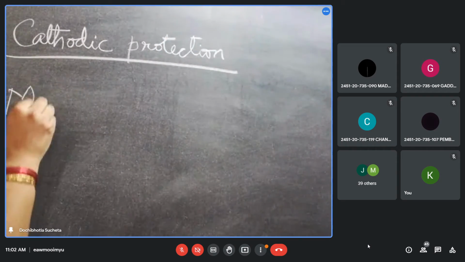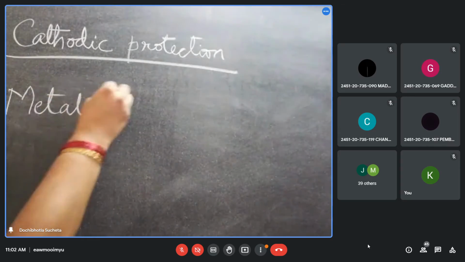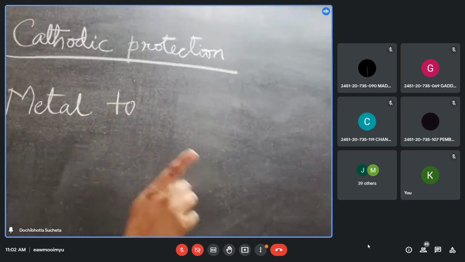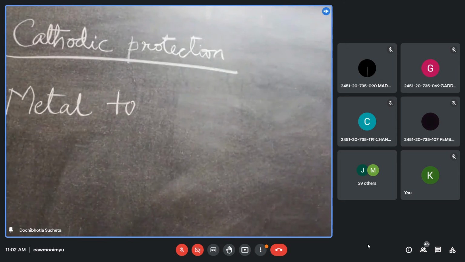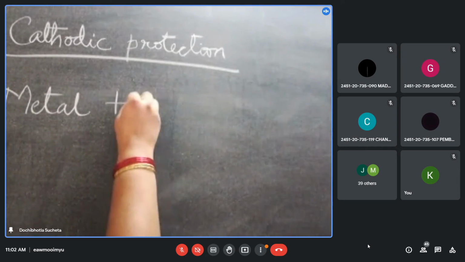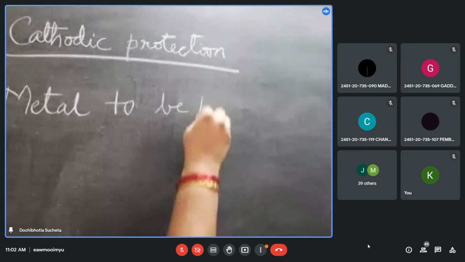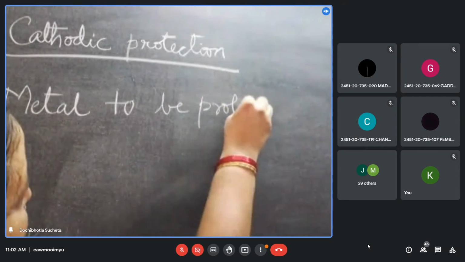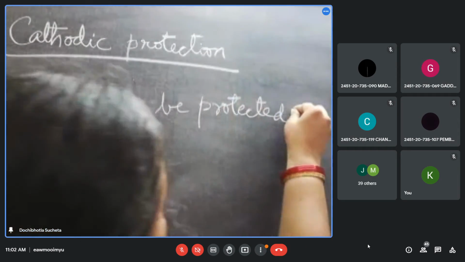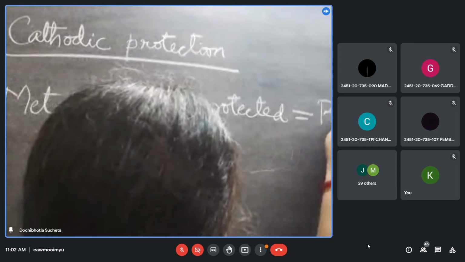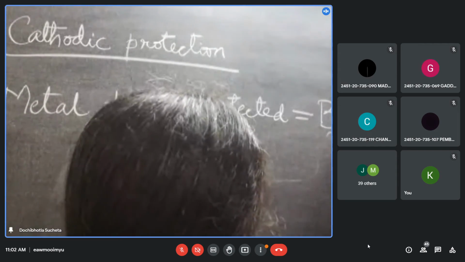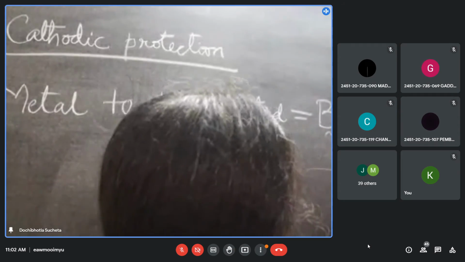Metal to be protected. You need to write this in everybody's book who are attending the class. This should be pretty much documented. So metal to be protected is equal to base metal, is equal to cathode.